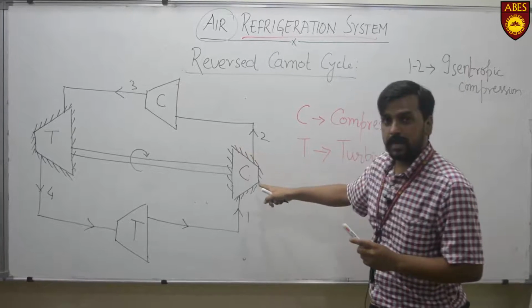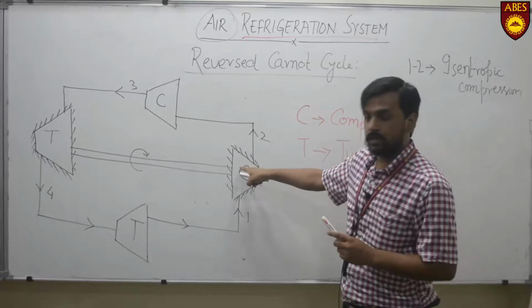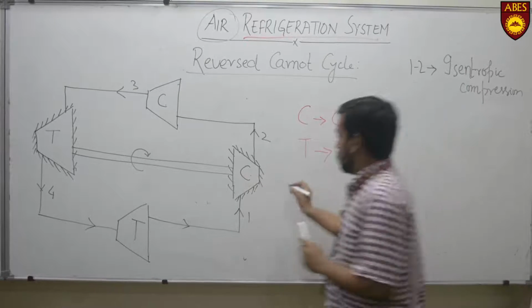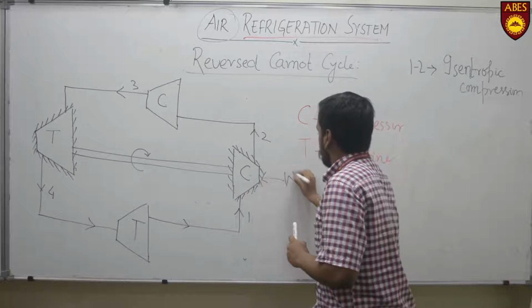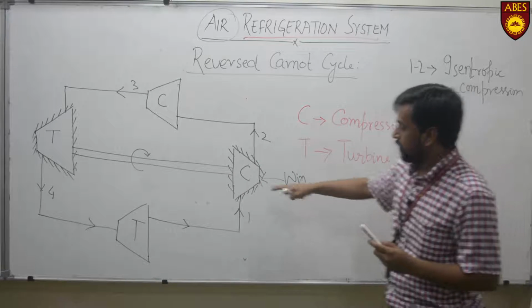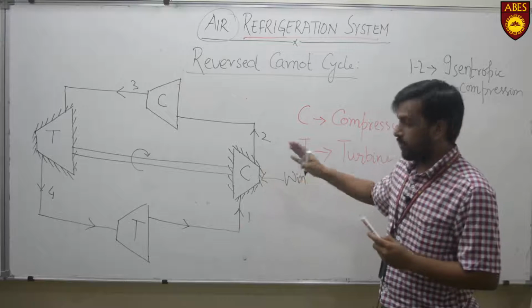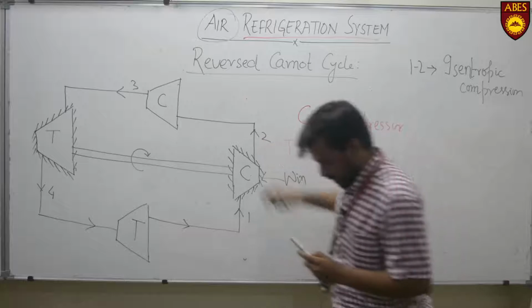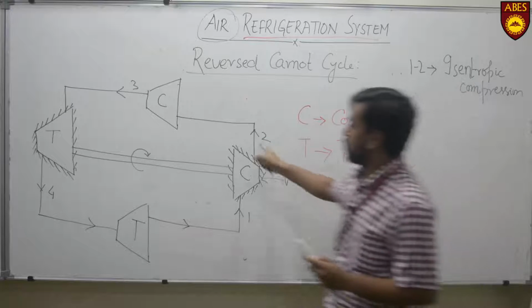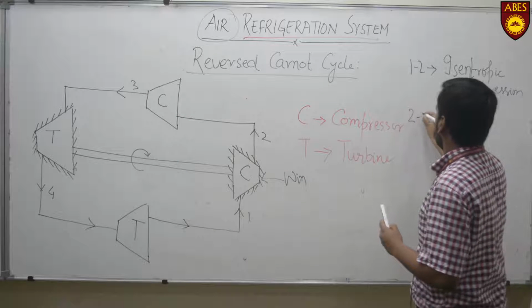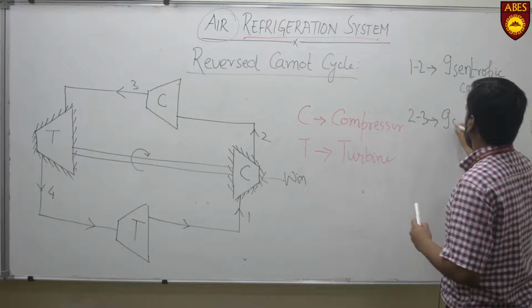This shows that there is no heat transfer to the surroundings, only work, and that work input is given to the compressor. So the compressor will compress the air, which is the working fluid, to higher pressure and higher temperature, and this high temperature air goes through the second compressor, and this process 2 to 3 is isothermal compression.